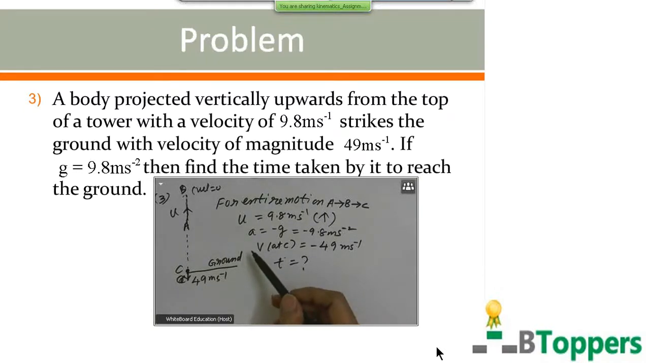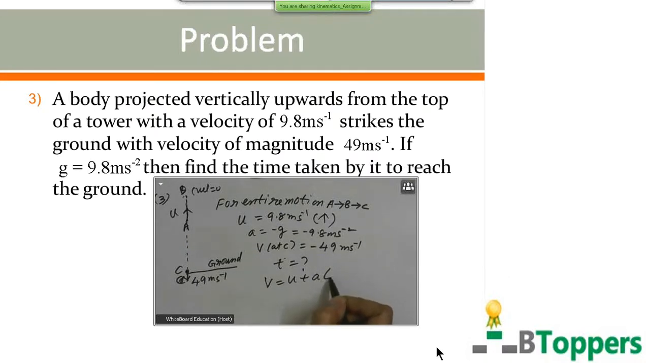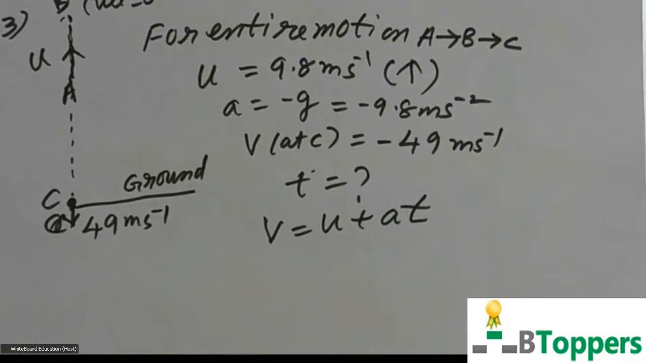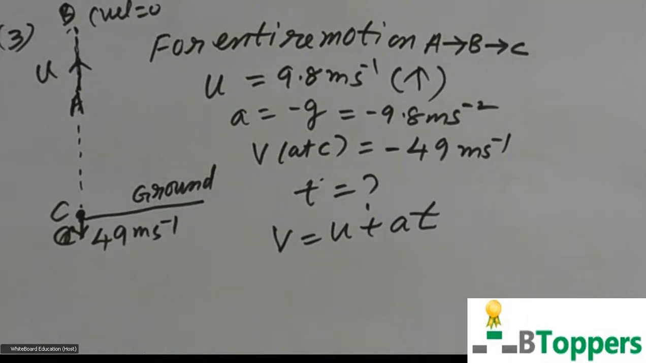You can observe that you are not given the height of the tower and you are not asked to find the height of the tower. That means you are not given the displacement and you are not asked to find the value of displacement s. Therefore, select the equation which does not involve the letter s, that is v equal to u plus at. Substitute all the values and simplify it yourself. If you want to copy the solution of this problem, you can take a pause and copy it.